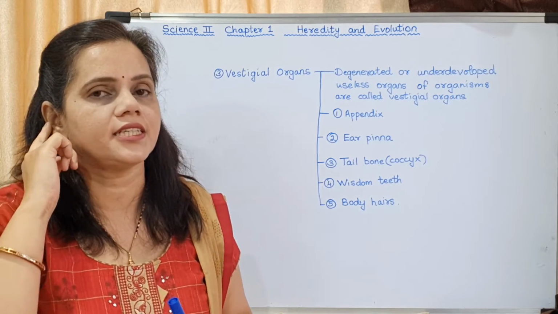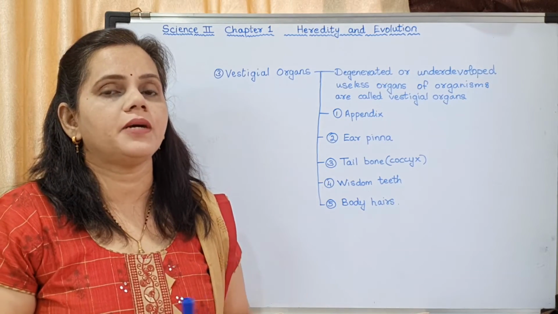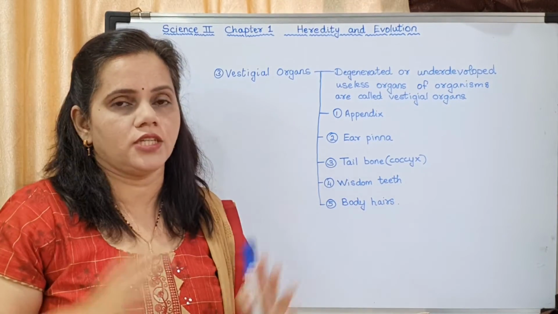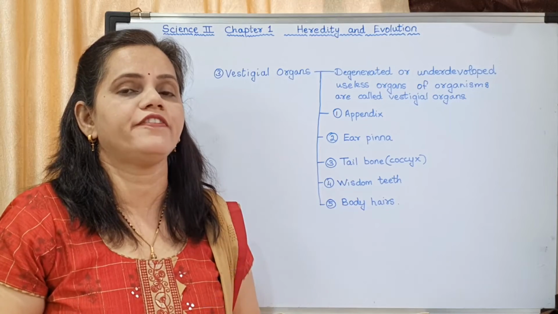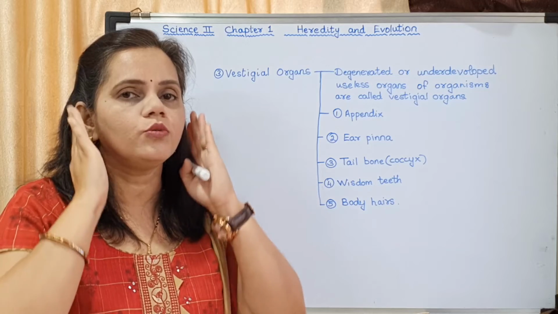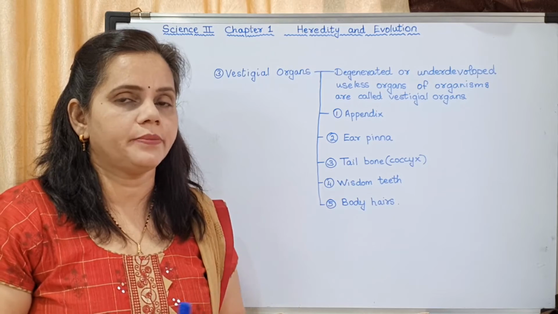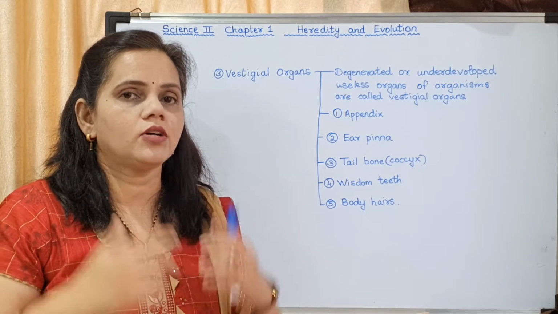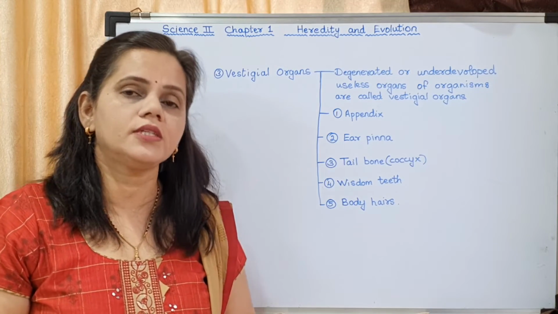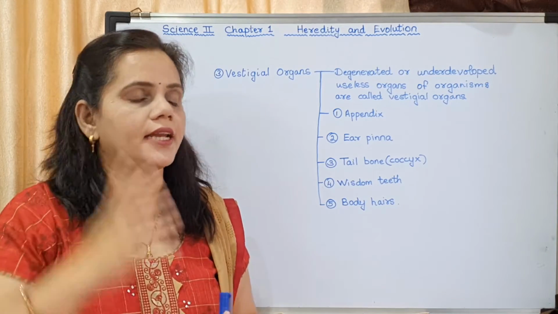Actually, the function of the external ear is the collection of sound. But other animals, as you might have seen, change the direction of their ears and use them for keeping away flies. Even some people are able to move their ear muscles like this. You might have observed, but most of us are not able to do it. So the muscles of the ear pinna had some use earlier, but now they are of no use, though those muscles are still present in our body.